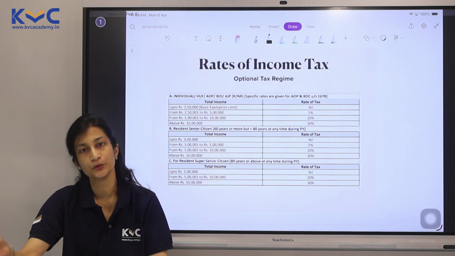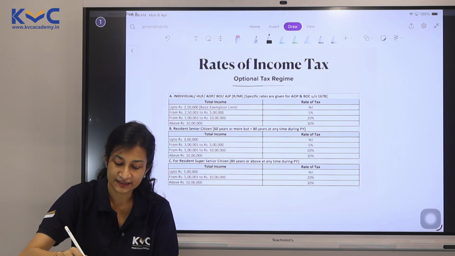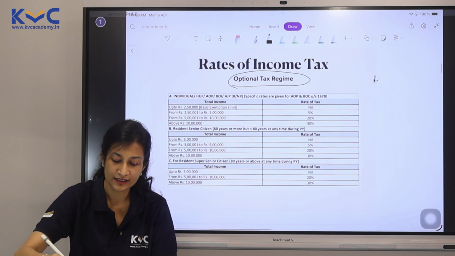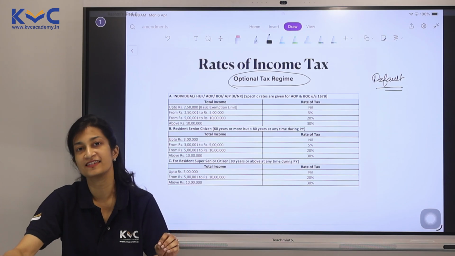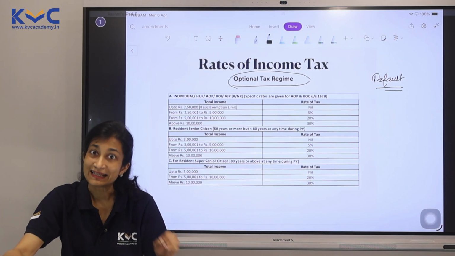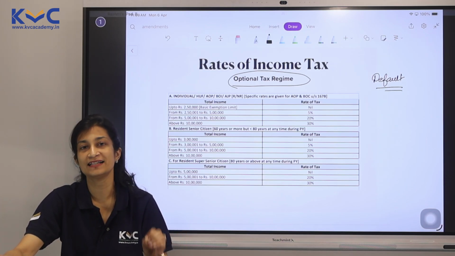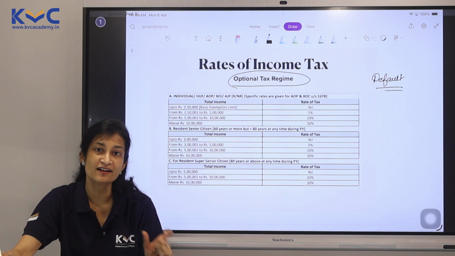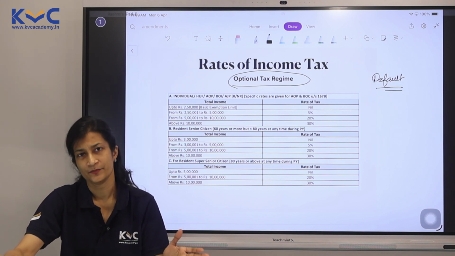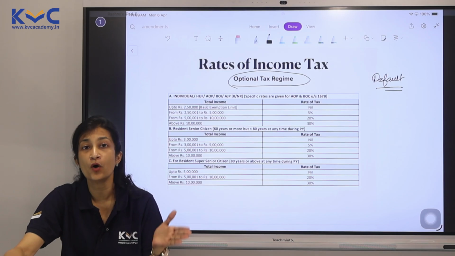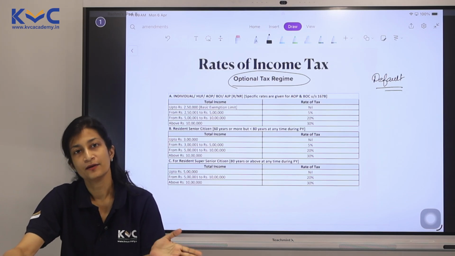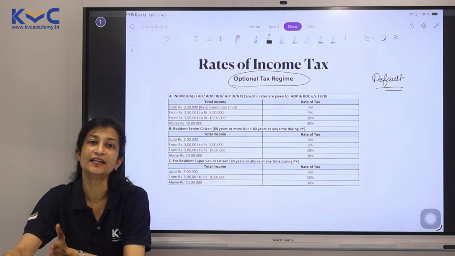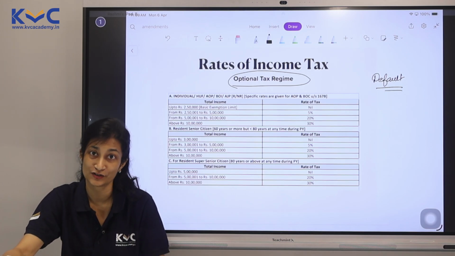Now, we all know there are two regimes. One is your optional tax regime and the other one is default. As far as the optional tax regime is concerned, I don't think there has been any change in the tax rate for quite a few years now. And we know why. The government wants people to voluntarily move out to the default tax regime.